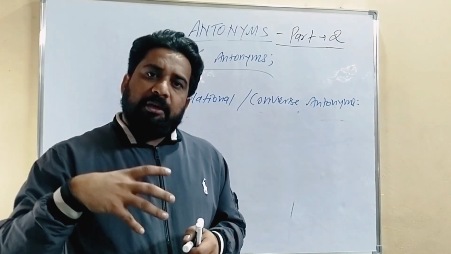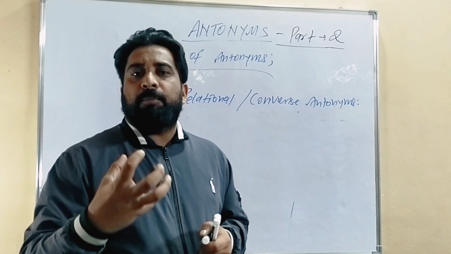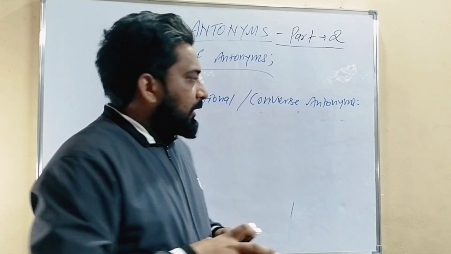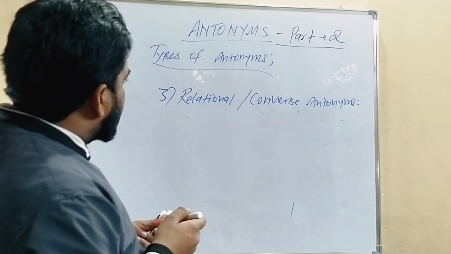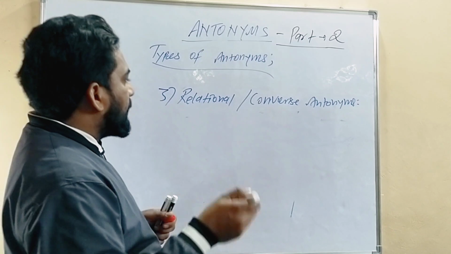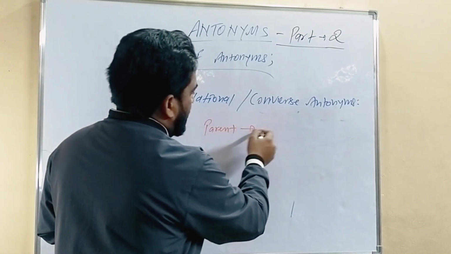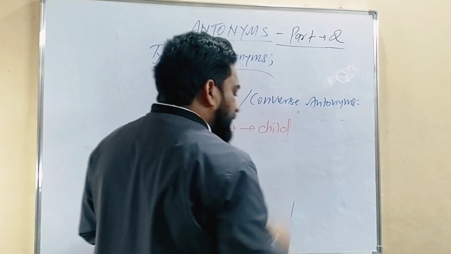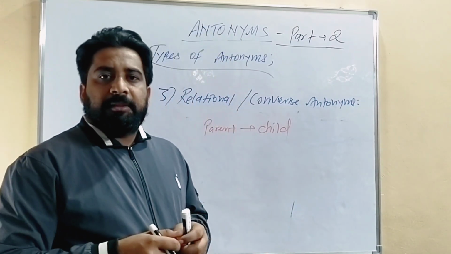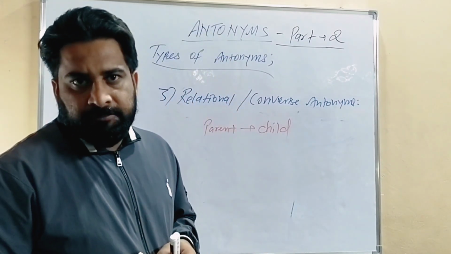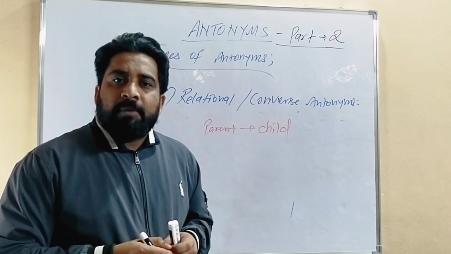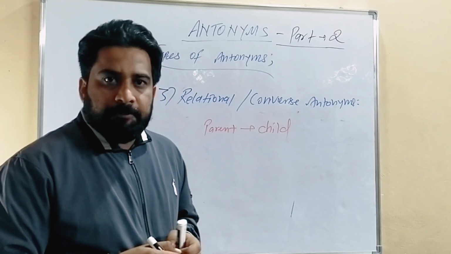It is just the opposite of polar or gradable, or complementary or binary antonyms. So relational or converse antonyms, examples like parent, child. It means to be a parent, they must have a child. Without a child, no one can call somebody a parent.